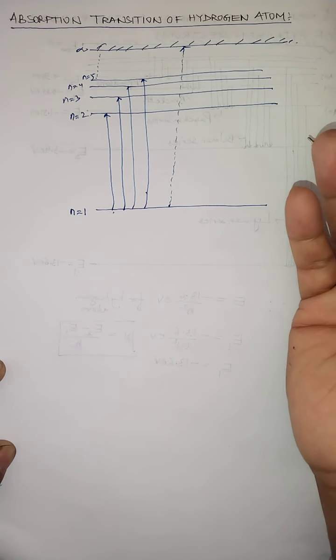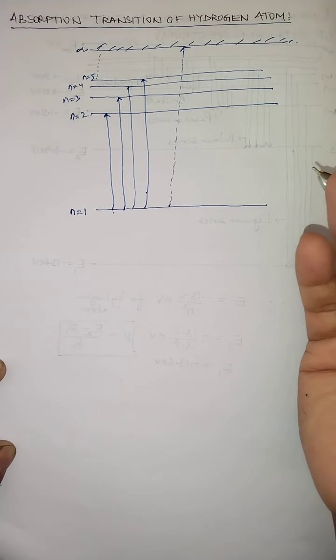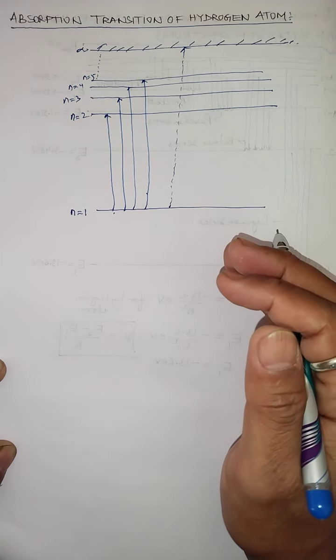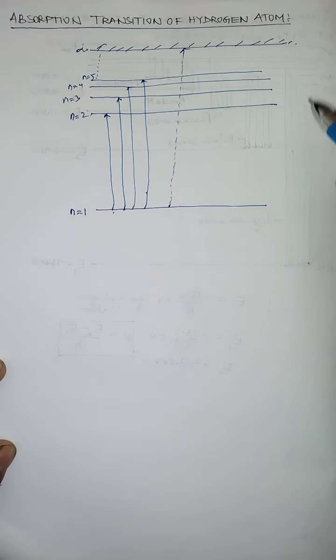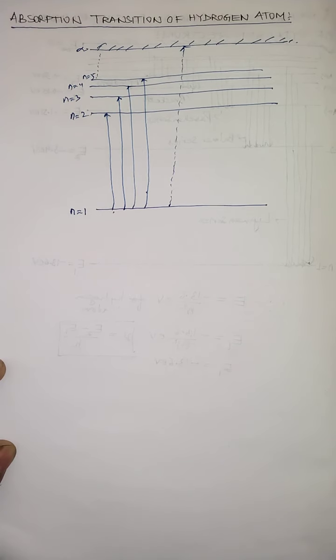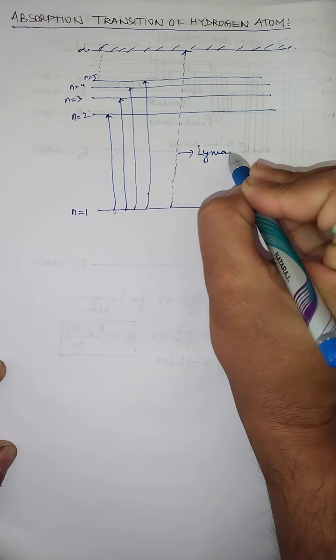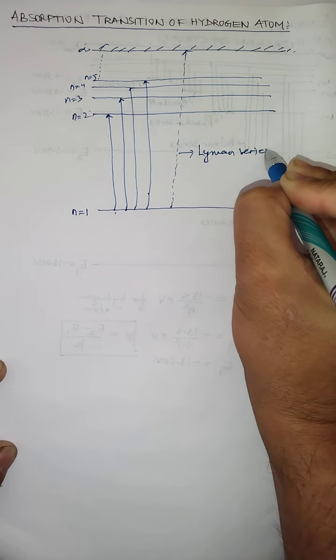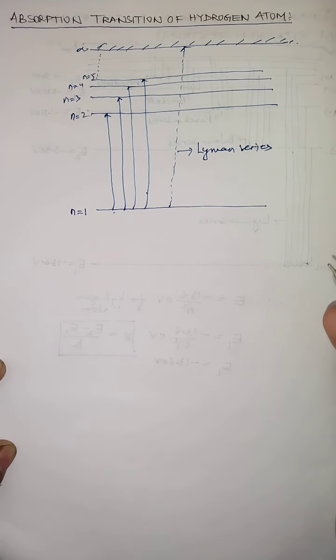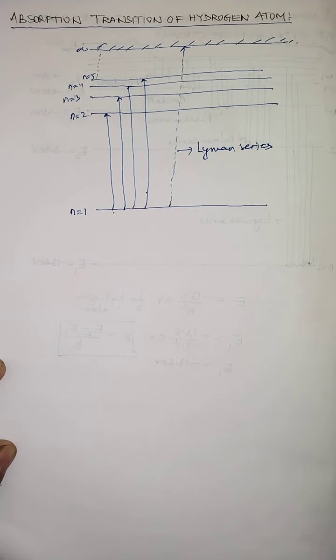And when electrons return back from any of the higher orbits to a lower orbit, there is an emission of what? Radiation takes place. But as far as the transition of the hydrogen atom is concerned, we are dealing with absorption transition. That's why for a normal hydrogen atom at ordinary temperature, only the Lyman series is observed. So the absorption transition of the hydrogen atom at an ordinary temperature is basically observed with what series? Lyman series.